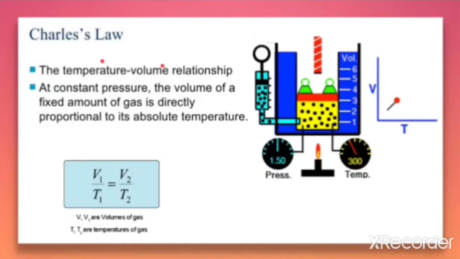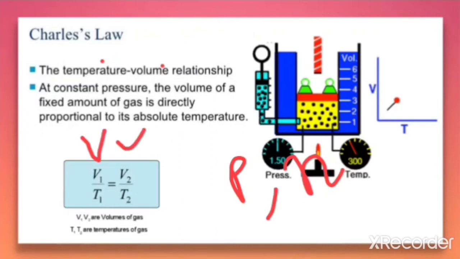That means when we keep the pressure constant, and for a fixed amount of gas, that is pressure is constant and n, the number of moles of the gas, is taken as constant, the volume of that gas is directly proportional to its temperature. So when we remove the proportionality sign, we get V is equal to KT.